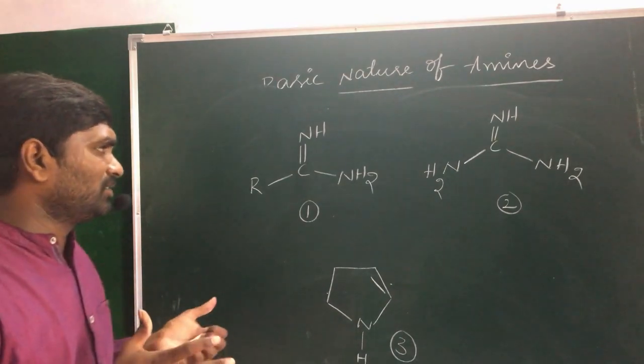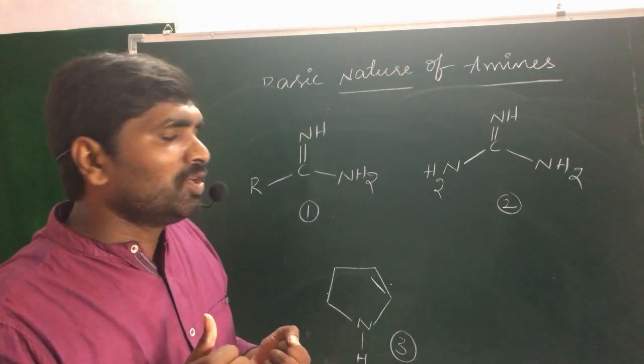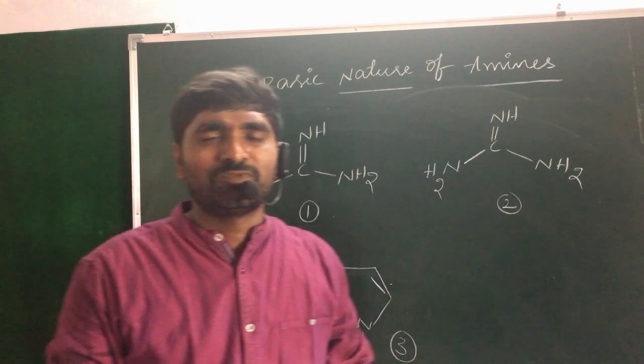Among these three, which is the better base?